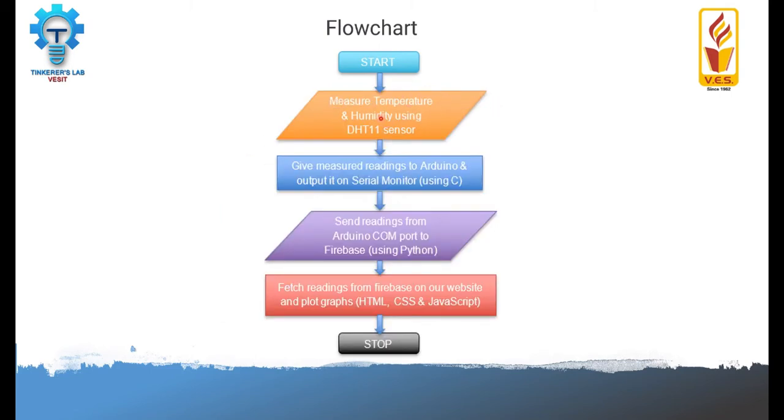We measure temperature and humidity using DHT11 sensor, then give this reading to Arduino and output it on the serial monitor of Arduino using C programming language. Then from the serial monitor of Arduino, we take this reading and send it to Firebase. For this, we use Python scripts. And then from Firebase, we fetch the readings to our website and then plot graph. For the website, I used HTML, CSS, and JavaScript.